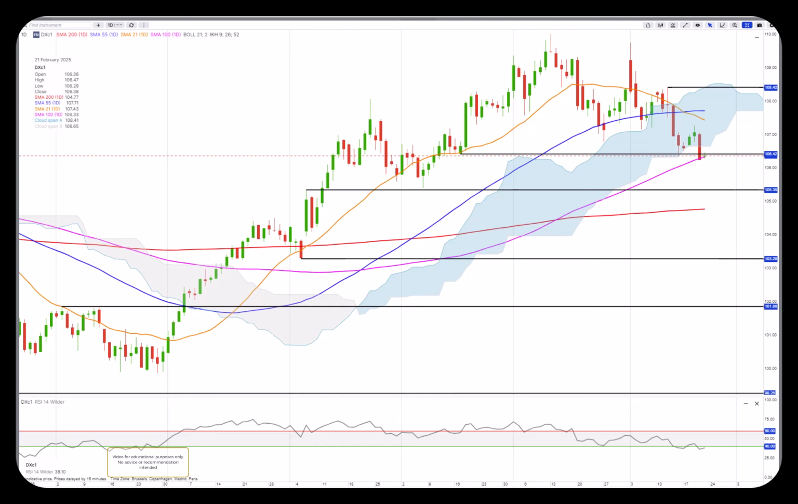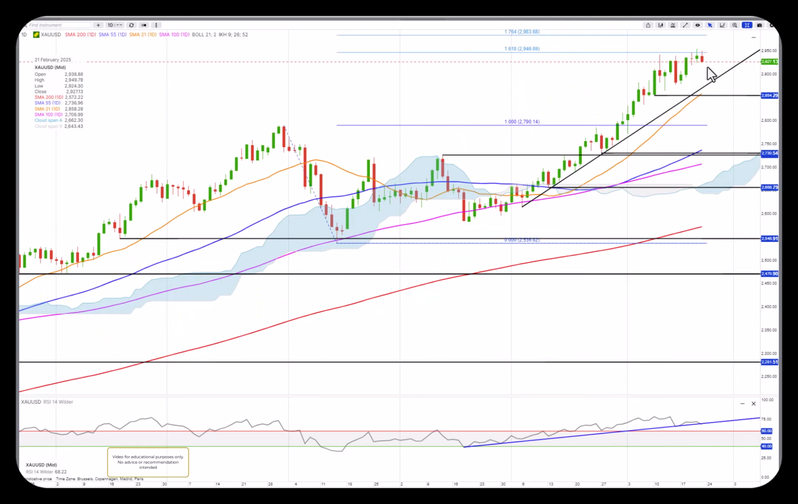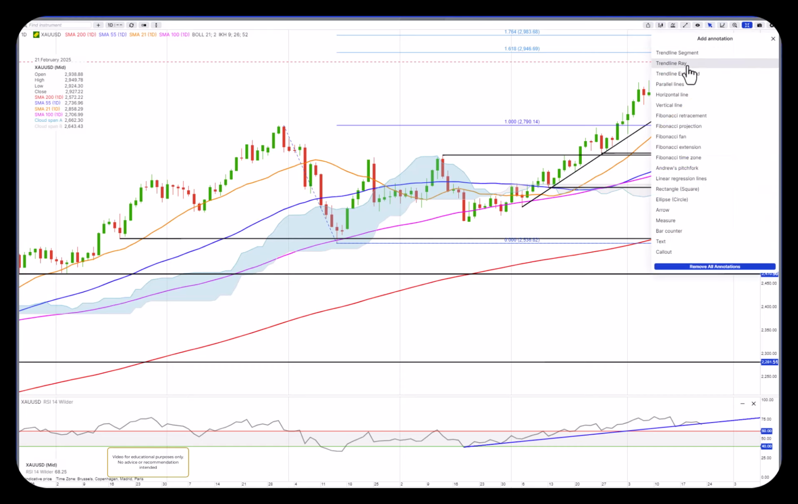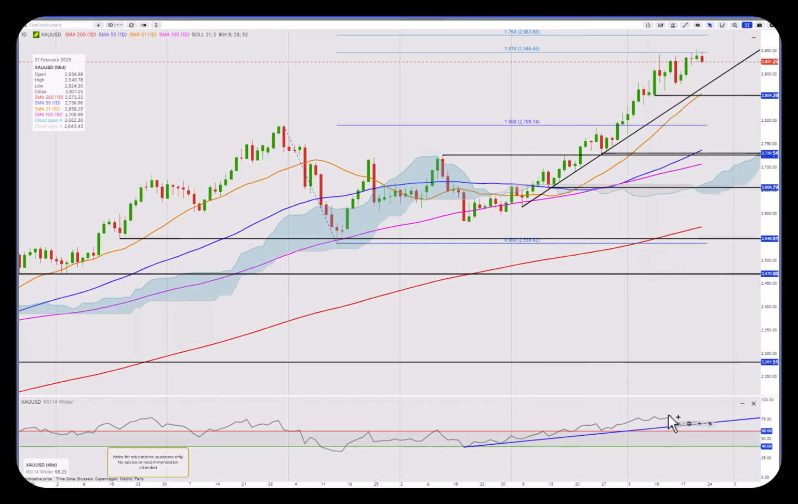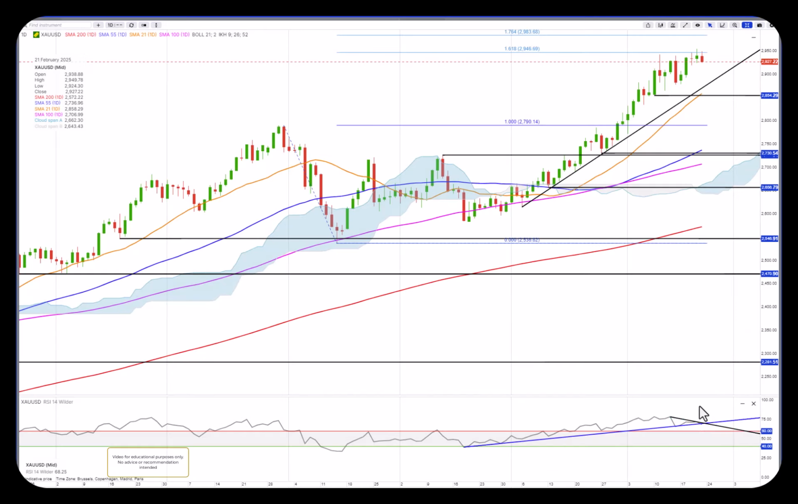Gold seems to be stalling, maybe. Let's see. We have the RSI values declining as the market moved higher. So we actually do now have confirmed divergence. You can see the RSI values declining.